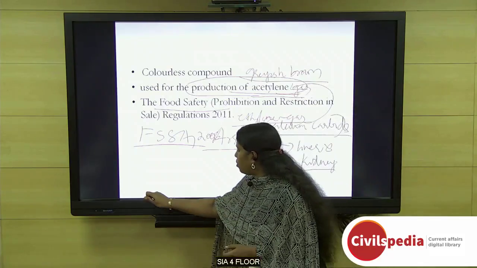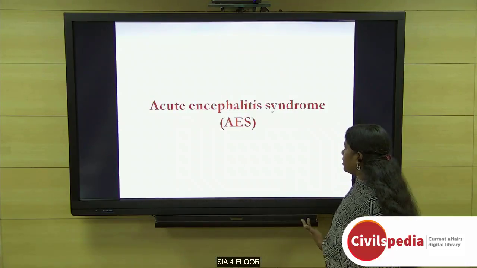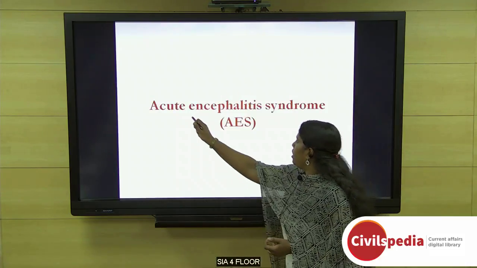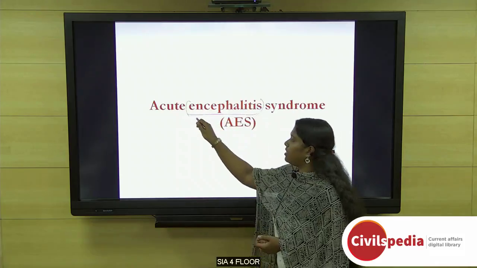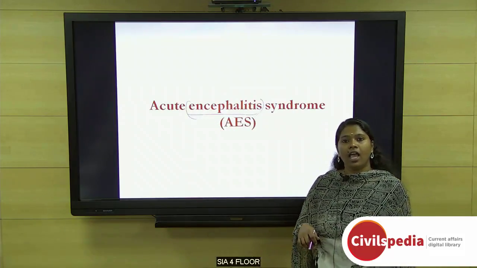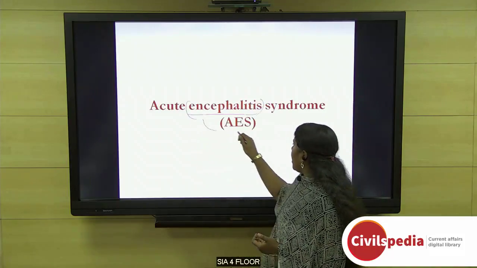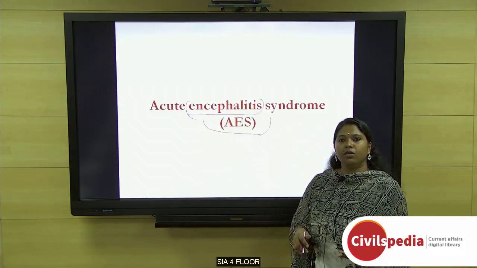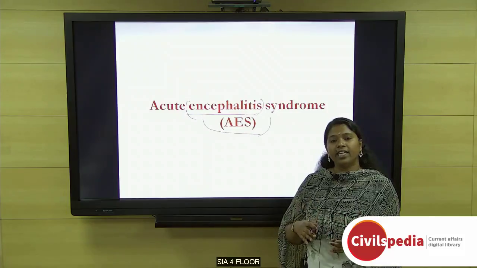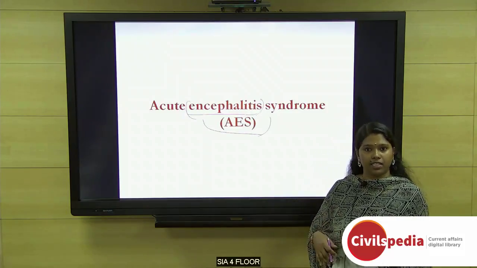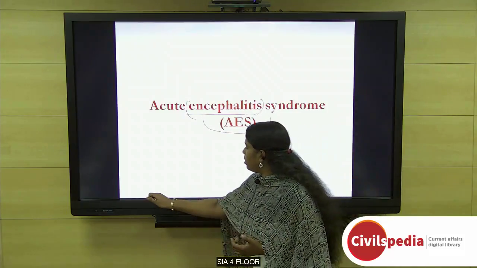Now moving to our next topic, acute encephalitis syndrome. Encephalitis is a disease that affects the human brain and causes acute inflammation. This AES is an umbrella term which includes a group of clinically similar diseases like Japanese encephalitis and many others.